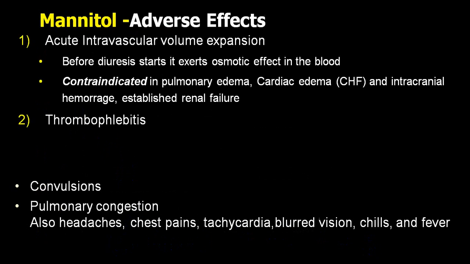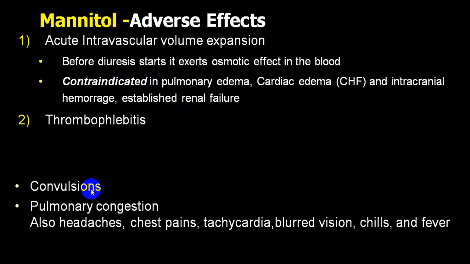Common side effects: thrombophlebitis, in the presence of AKI or CKD. You can end up with pulmonary edema. Because it has high osmotic property, thrombophlebitis is common.